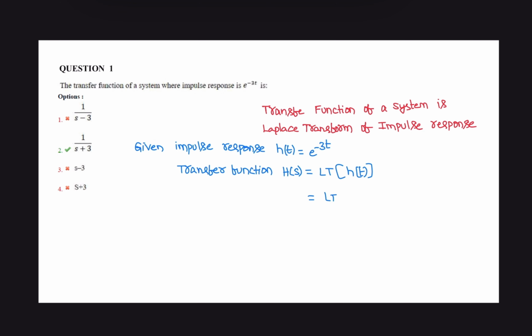Given the impulse response is e power minus 3t, the transfer function is 1 by s plus 3, because the Laplace transform of e power minus at is 1 by s plus a. Here the value of a is 3. So the correct option is 1 by s plus 3, option 2.